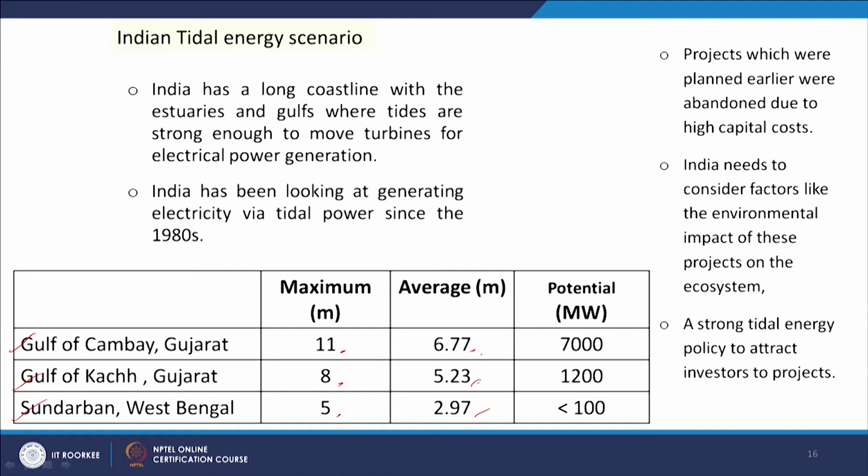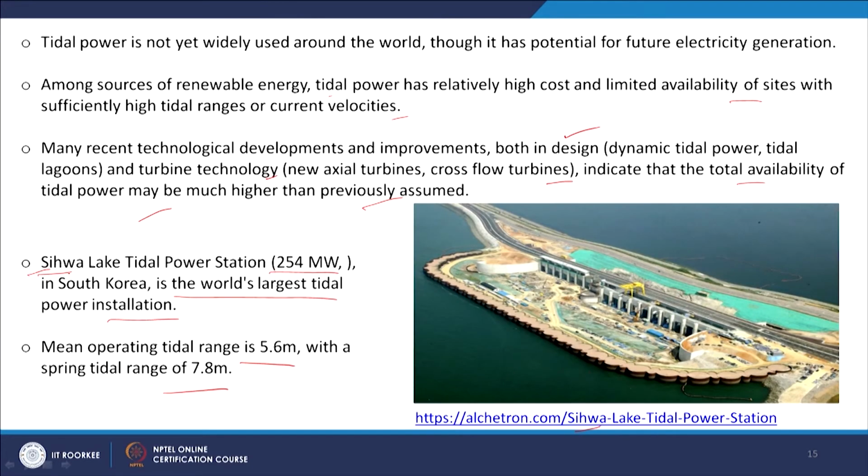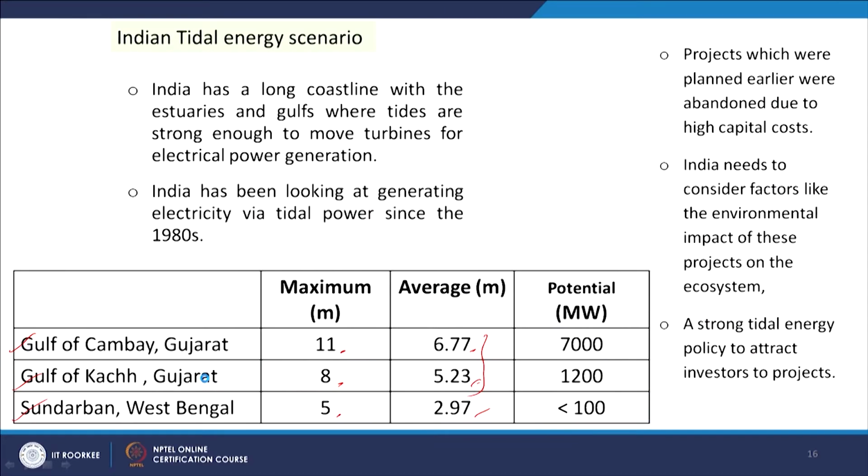In the Gulf of Kutch and Gulf of Cambay, this height is very high. With respect to Sihwa Lake, which is 5.6 to 7.8 meter, we also have 6.77 and 5.23, a very comparable height. Our potential here is also very high, 7000 or 1200, and in the case of Sundarban, as the height is less, the potential is also less.